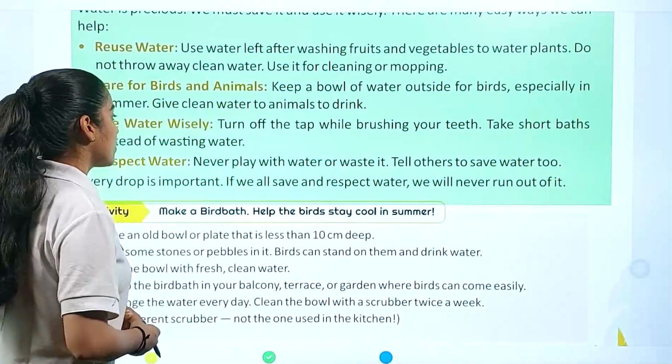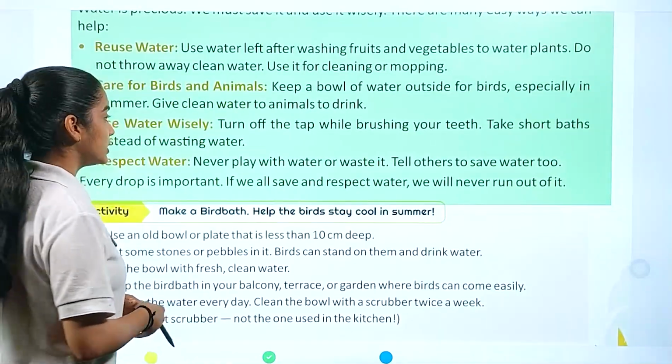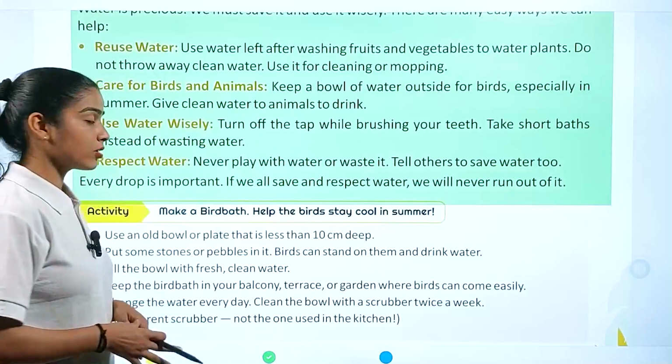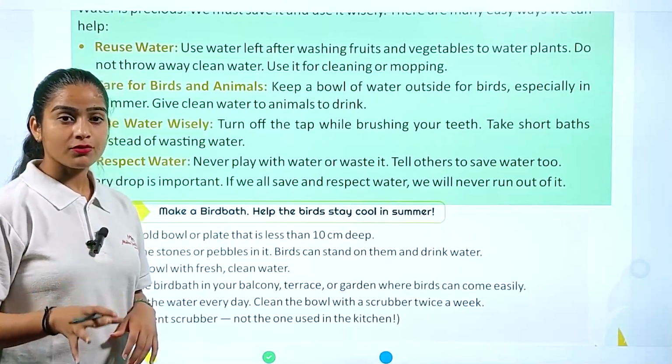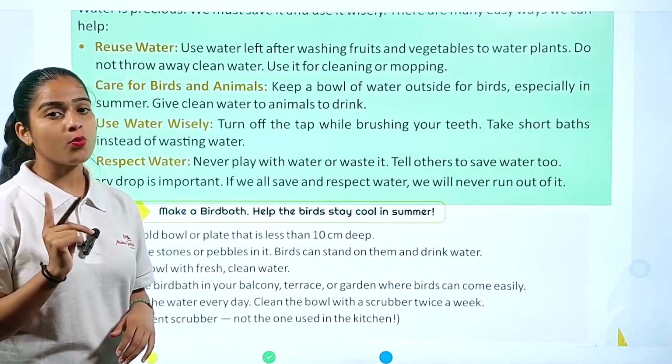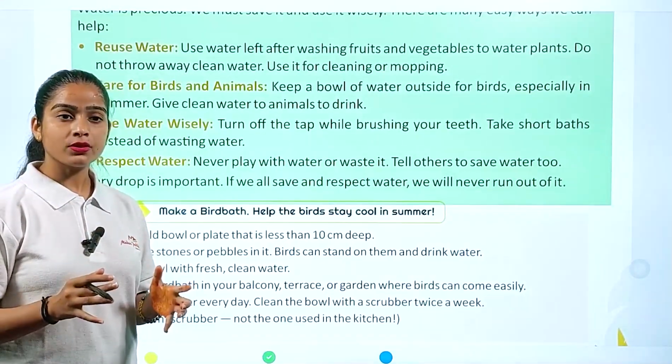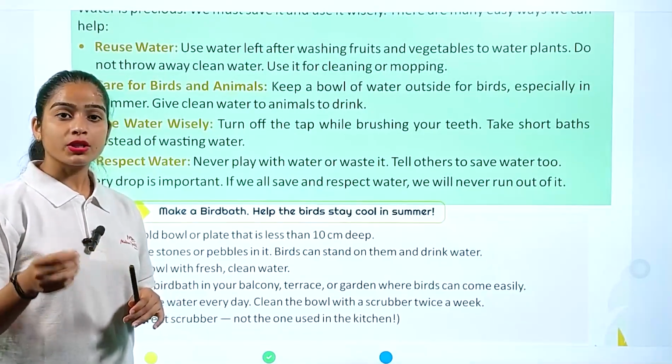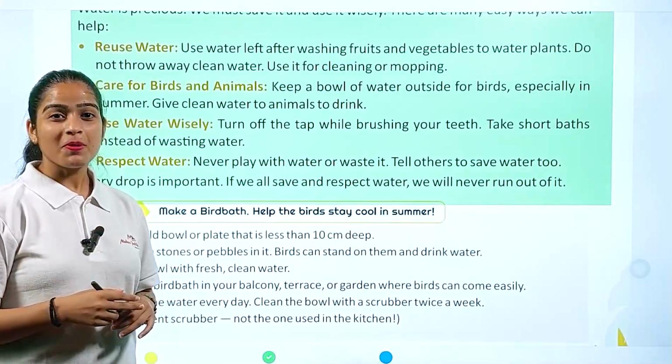Now, use water wisely. Turn off the tap while brushing your teeth. Take short baths instead of wasting water. Always keep in mind that you have to take only short baths, and while you are brushing, don't keep your tap open, because some students keep it open while they are brushing.